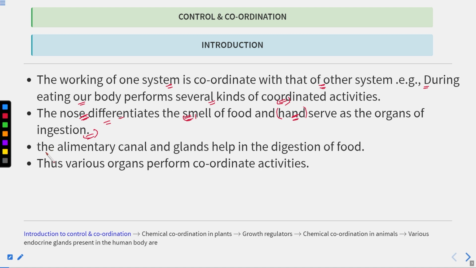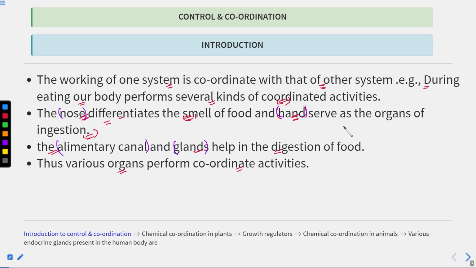Now the alimentary canal and the glands present in the alimentary canal help in the digestion of the food. Here you can see all the organs perform coordinated activities.